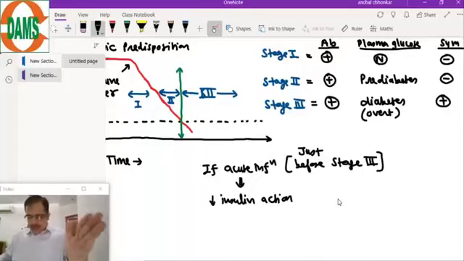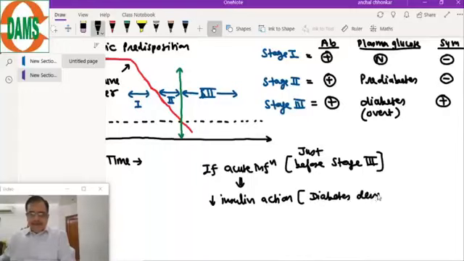What does the green line represent? Remember, the green line represents the time after which the patient develops the clinical definition of diabetes. After that, the patient will develop overt diabetes. Now, insulin action will reduce, and the patient develops diabetes manifestation, needing insulin.